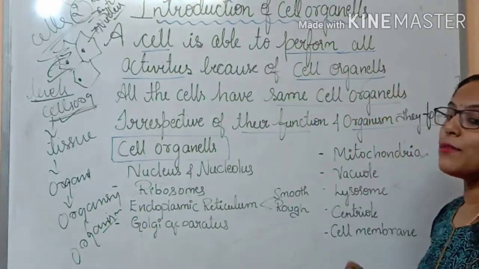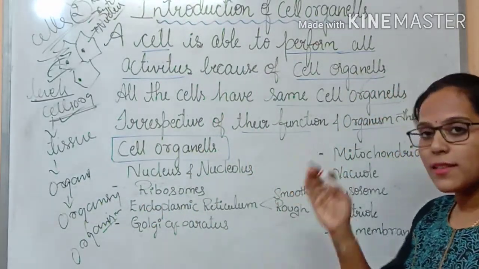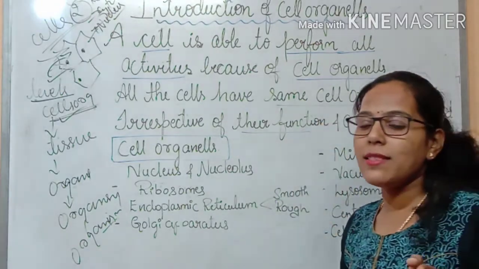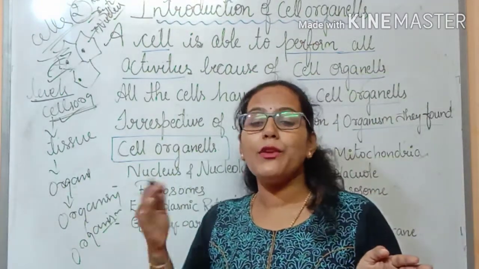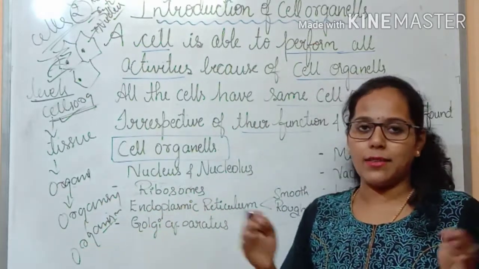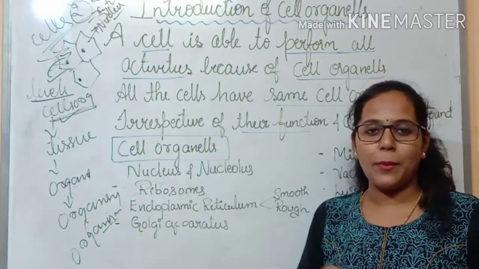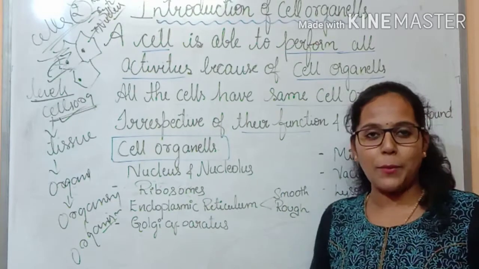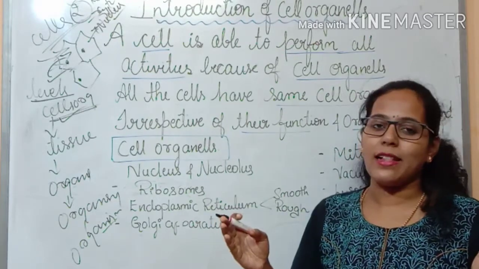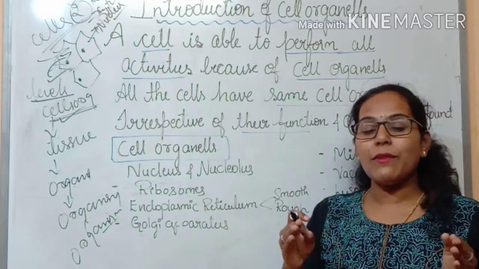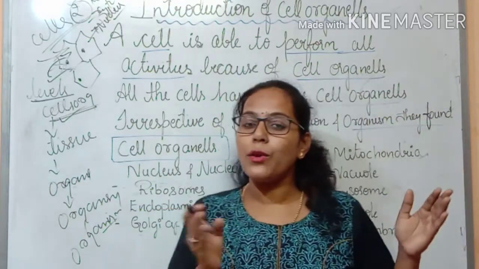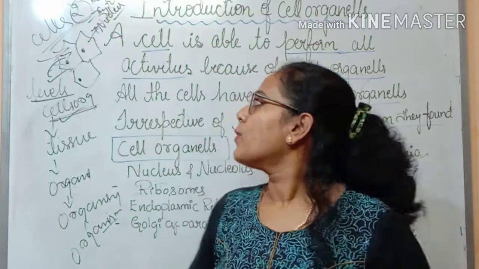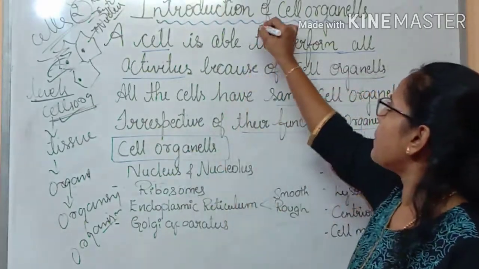So now, it is very interesting to know about the next session, that is the most important session of today. We have understood by this time what a cell is, what the levels of cells are, and you also know that cells exist in different shapes and sizes, like rod shape, correct, an oval shape. There are so many shapes for the cells we have seen, and each cell present in a different region also has different functions. This is what we have understood in the previous session. So now, let us understand about the cell organelles.